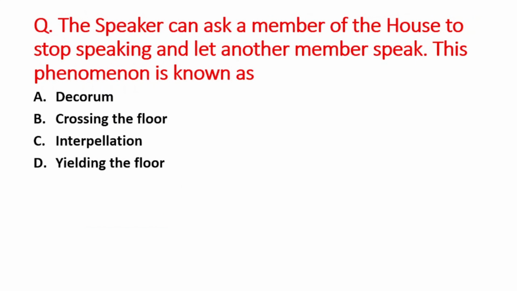Next question is, the Speaker can ask a member of the House to stop speaking and let another member speak. This phenomenon is known as A option is decorum, B is crossing the floor, C option is interpellation, and D option is yielding the floor. So right answer is option D, that is yielding the floor.